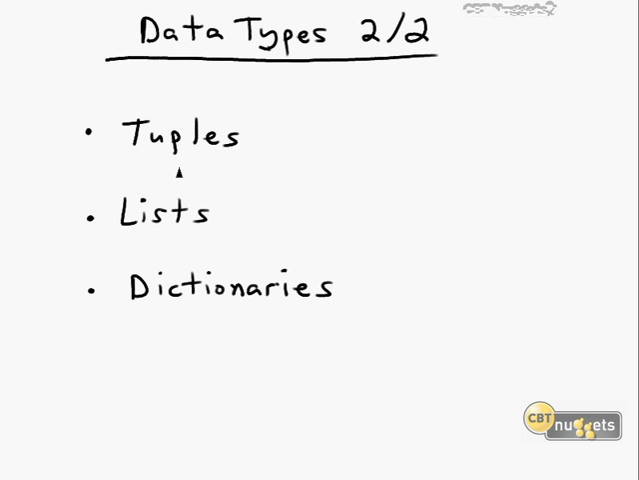Data Types Part 2 of 2. In this nugget, we conclude our discussion of the core primary data types in Python.